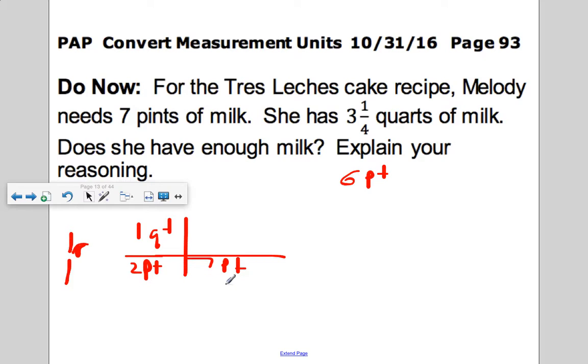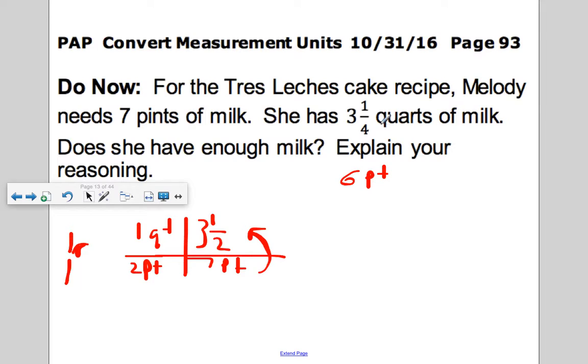How do you want to do between or within? How do you turn 2 pints to 1 quart? Divide by 2. So 7 divided by 2 is 3 1/2 quarts. So if she has 3 1/2 quarts, she needs 3 1/2 quarts, but she only has 3 1/4. She does not have enough because a half is way more.